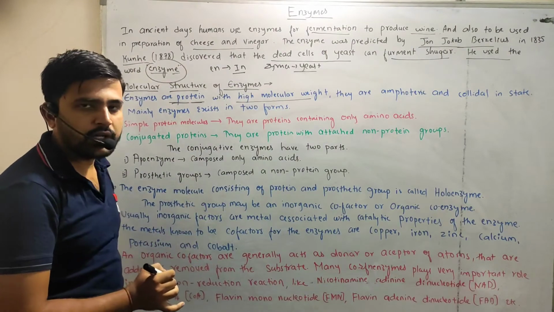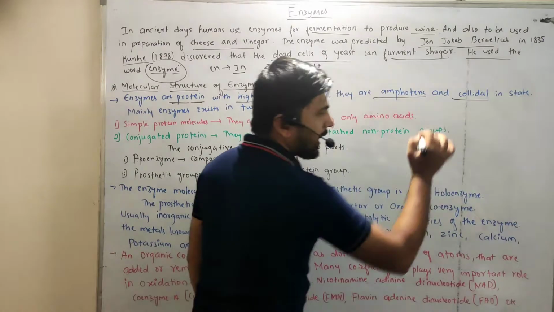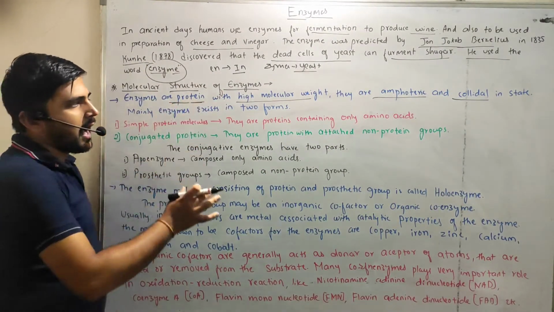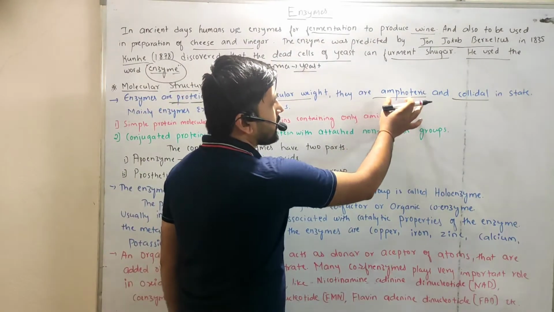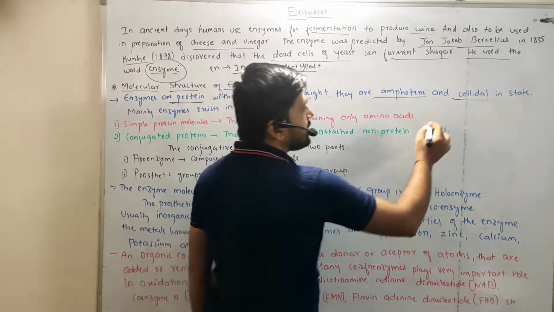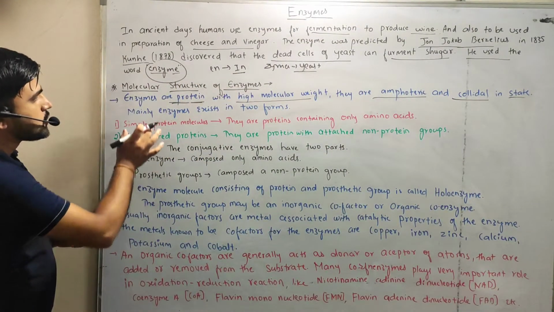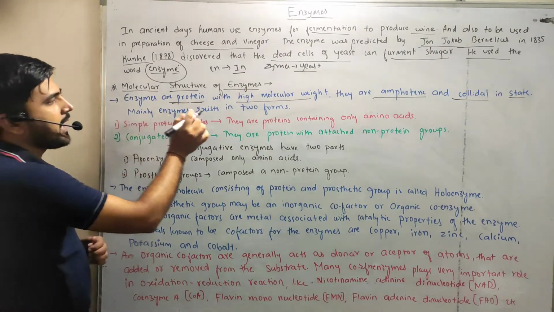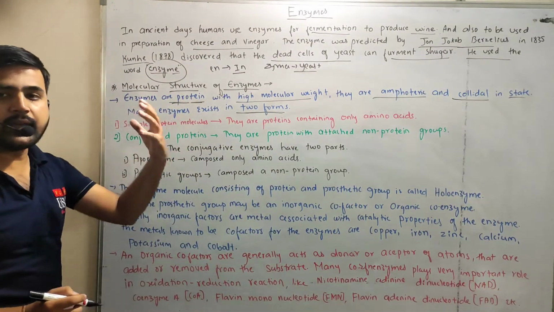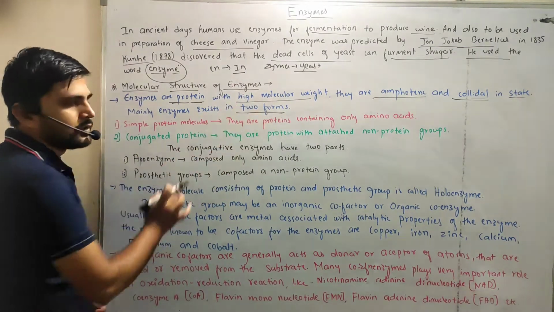They have high molecular weight and they are amphoteric as well as colloidal in state. So the first point is that they are proteins and they are amphoteric, meaning they can act as both acid as well as base, and they are colloidal in nature. Mainly, enzymes can exist in two forms.